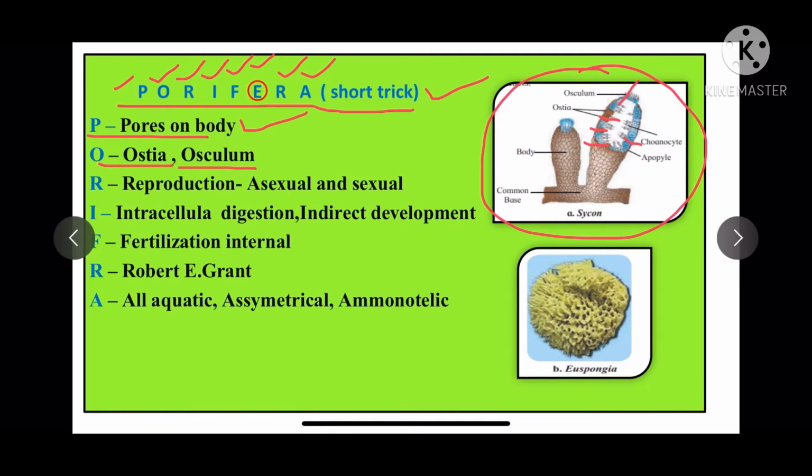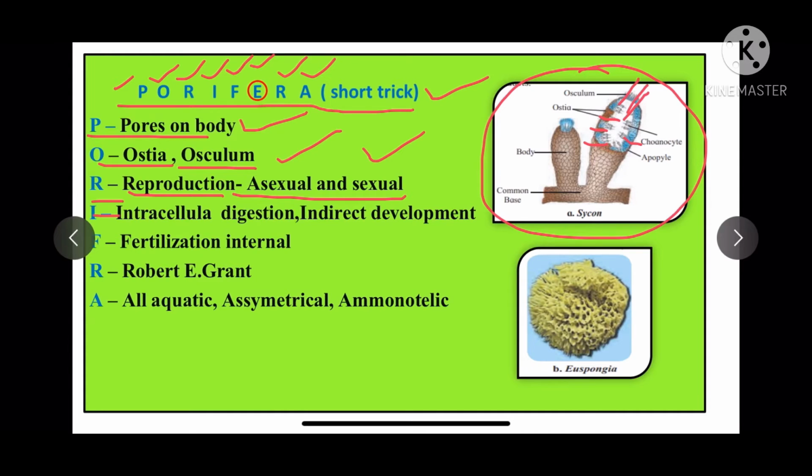Osculum is the single aperture. In the diagram you can see a big aperture which is present at one end. R stands for reproduction. Reproduction takes place in two ways, asexual as well as sexual. Asexual reproduction is performed by fragmentation, by cutting the organism into many pieces, and by gemmule formation. Gemmule formation means the bud-like structures which are formed inside the body. So it is called gemmule formation.